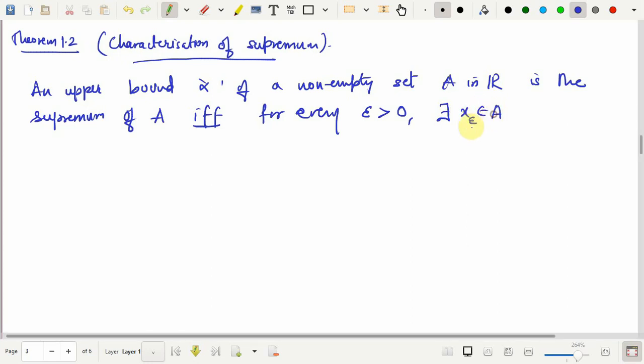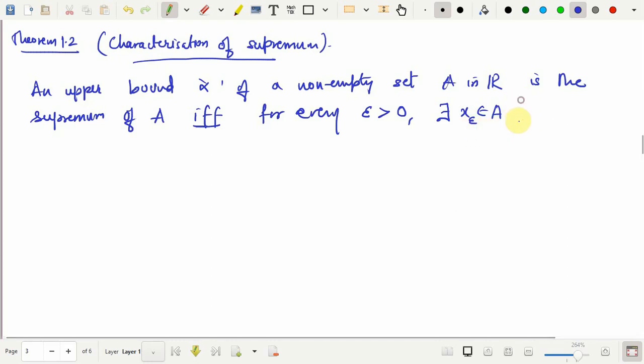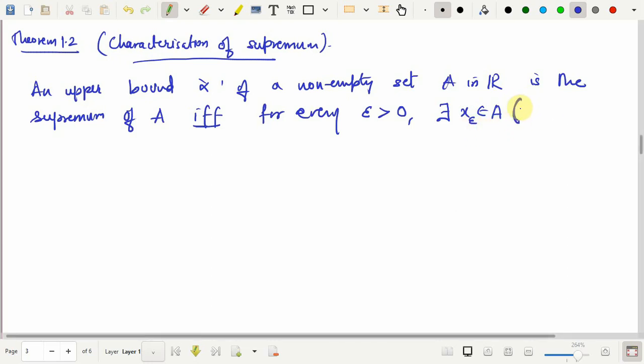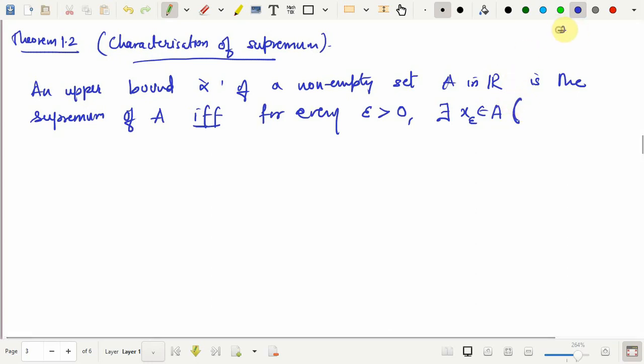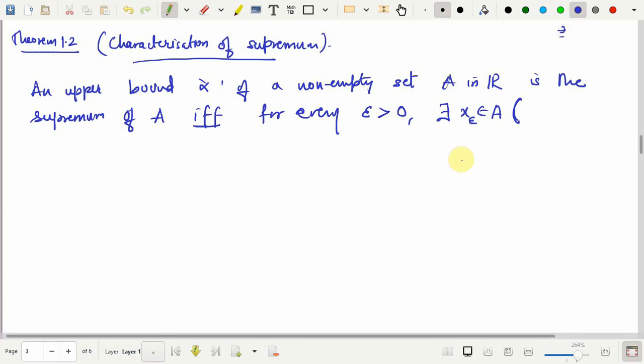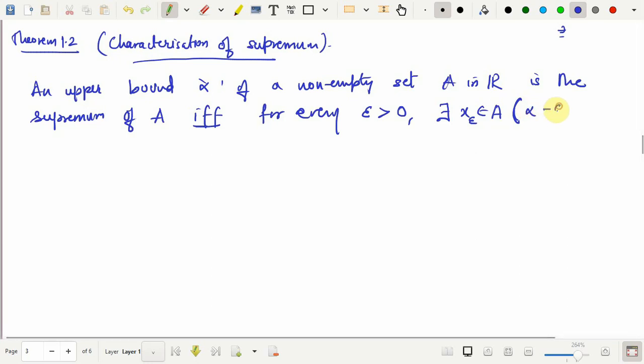Now, this x is dependent on epsilon, so that is why we denote it as x suffix epsilon, such that alpha minus epsilon is less than x epsilon. The quantifier "such that" can be denoted by this word and then the property.